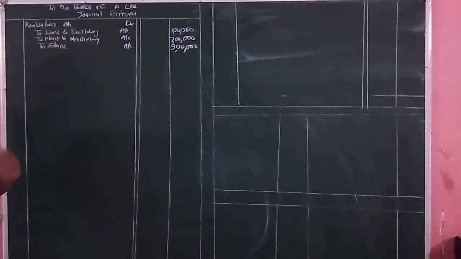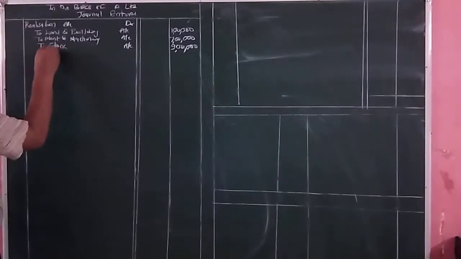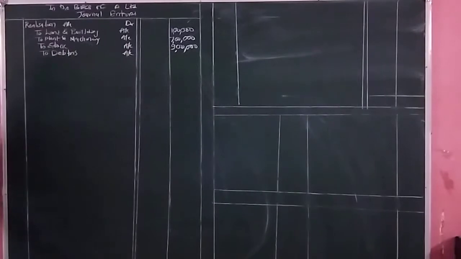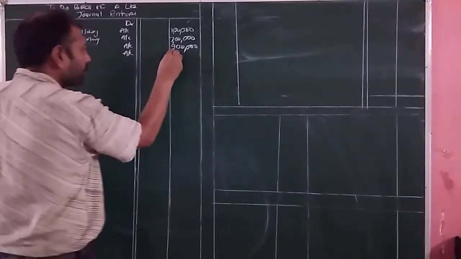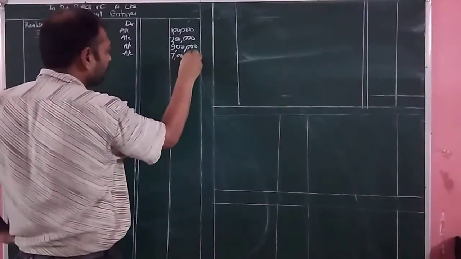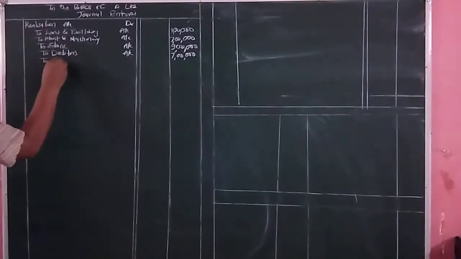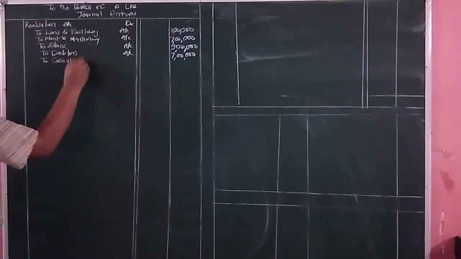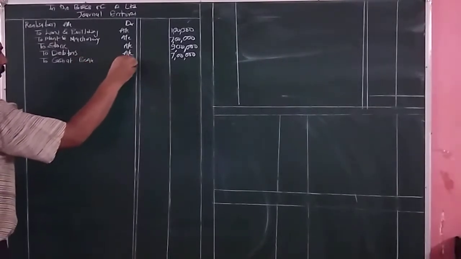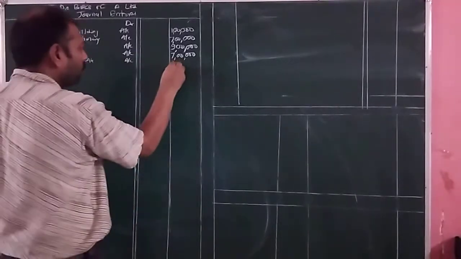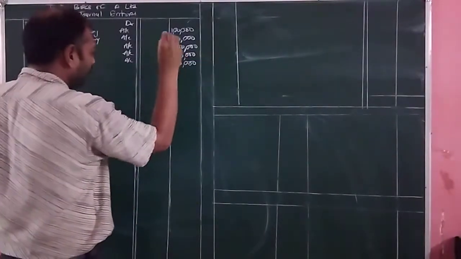Next it is debtors account. Debtors account amount is how much? 7 lakh rupees. Next it is cash at bank account. The cash at bank amount is 1 lakh rupees.